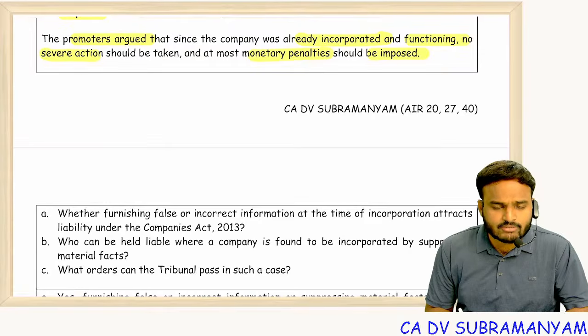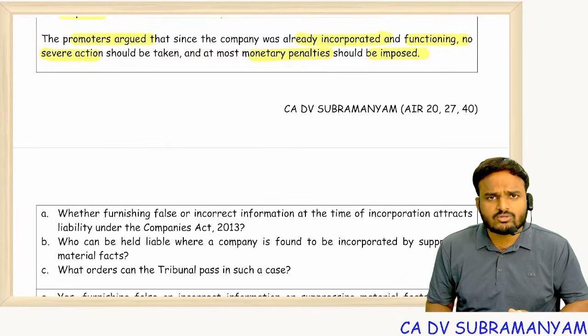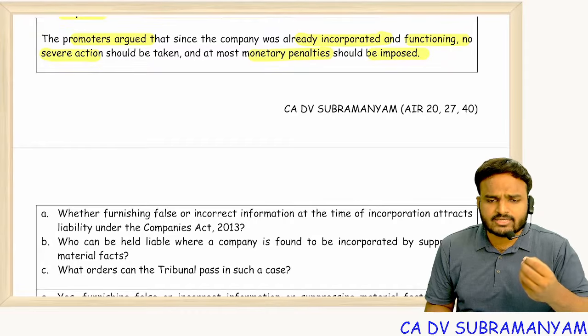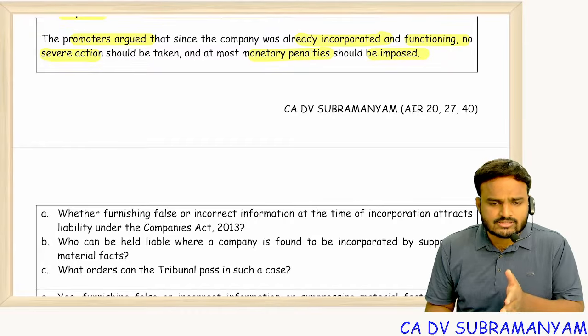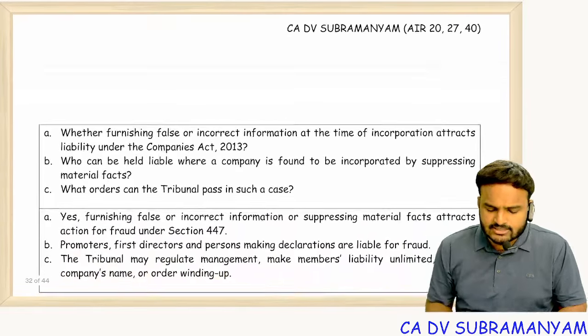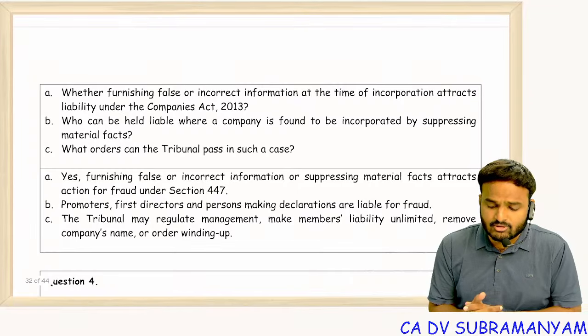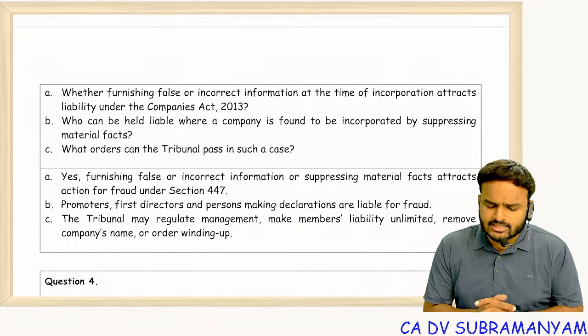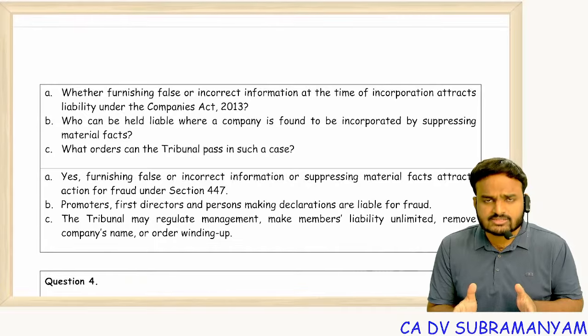So what is the argument of the promoters? Company already incorporated, no? We got certificate of incorporation. So all the prior activities simply null and void. Now onwards would be valid, like that, that is the argument of the promoters. So whether furnishing false or incorrect information at the time of incorporation attracts liability under Companies Act 2013? Yes. What is the liability?